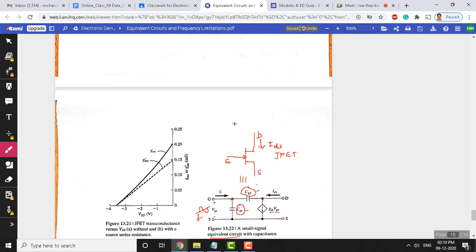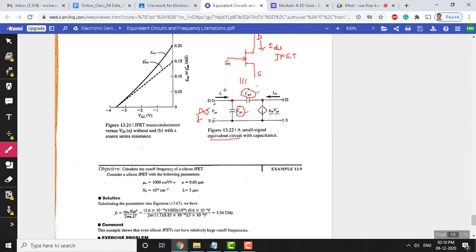Once again, I will relook into this. Now, let us calculate what is this input capacitance. Input current can be written as this voltage divided by the total capacitance. Since the capacitances are in parallel, the capacitance values get added, and the total capacitance becomes C is equal to CGD plus CGS. So, you can call this the total capacitance at the gate.